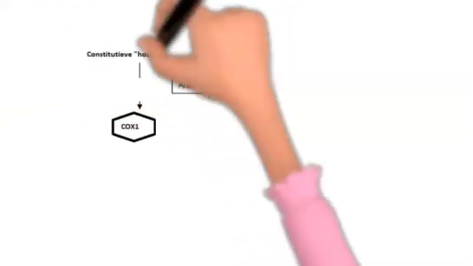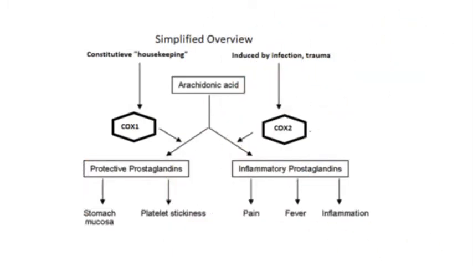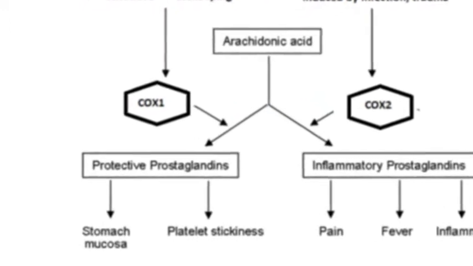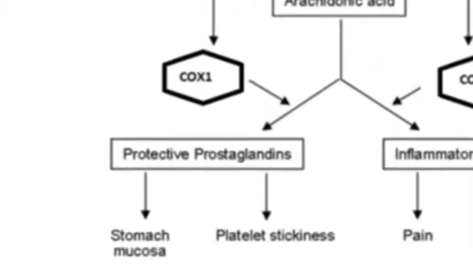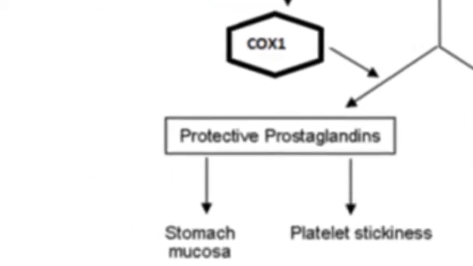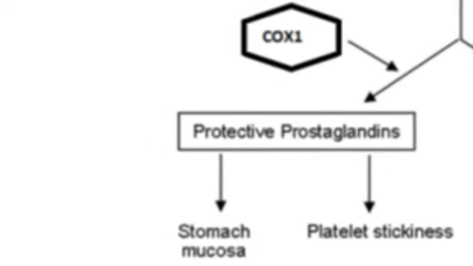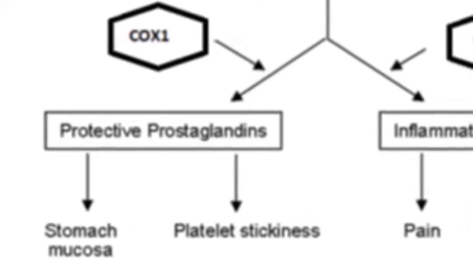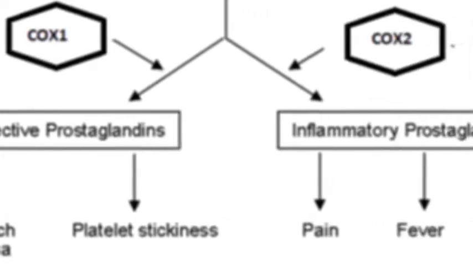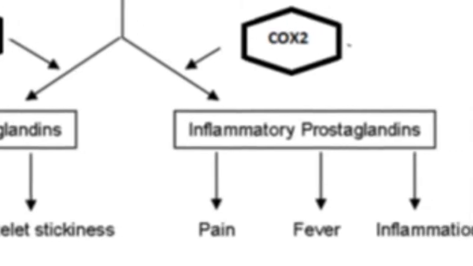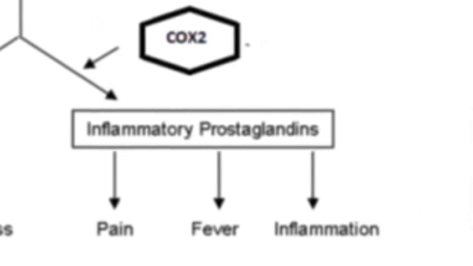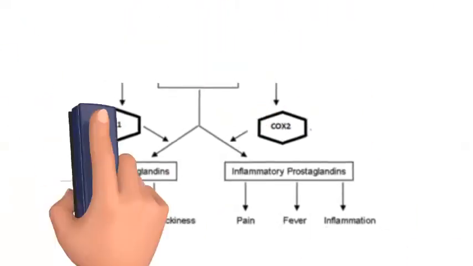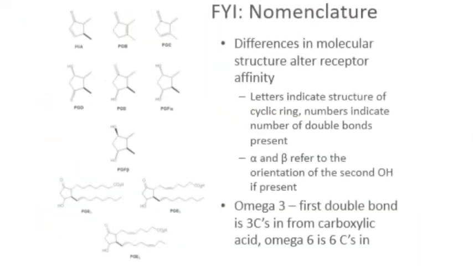Looking at this simpler graphic for prostanoid synthesis, there are two forms of cyclooxygenase that differ in structure, tissue location, activity, and function. Cyclooxygenase, or COX-1, is usually constitutively expressed to form products for housekeeping, things like GI mucus and bicarb, thromboxane A2. COX-2 expression is often induced by shear stress, tumor promoters, cytokines, etc., and it often causes inflammation. Prostanoids, again, have a very short half-life, so they function only locally when they're produced in the body. They're autocoids.